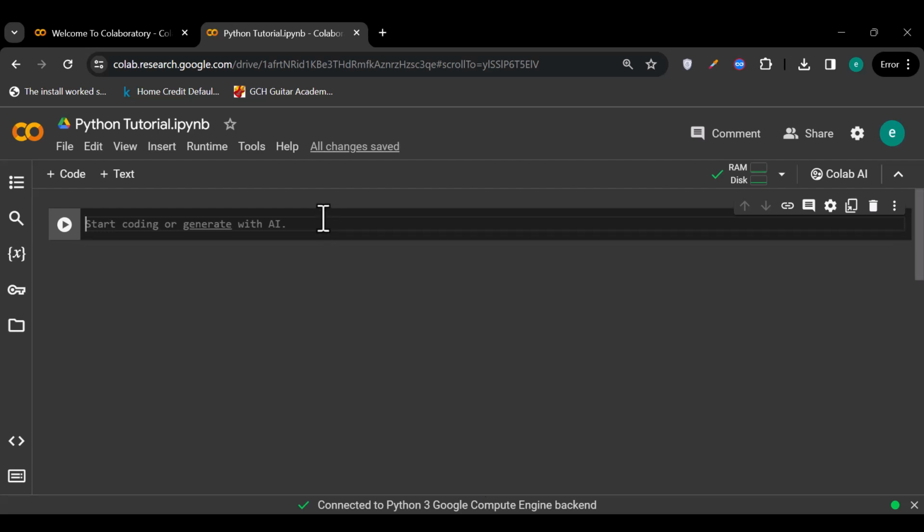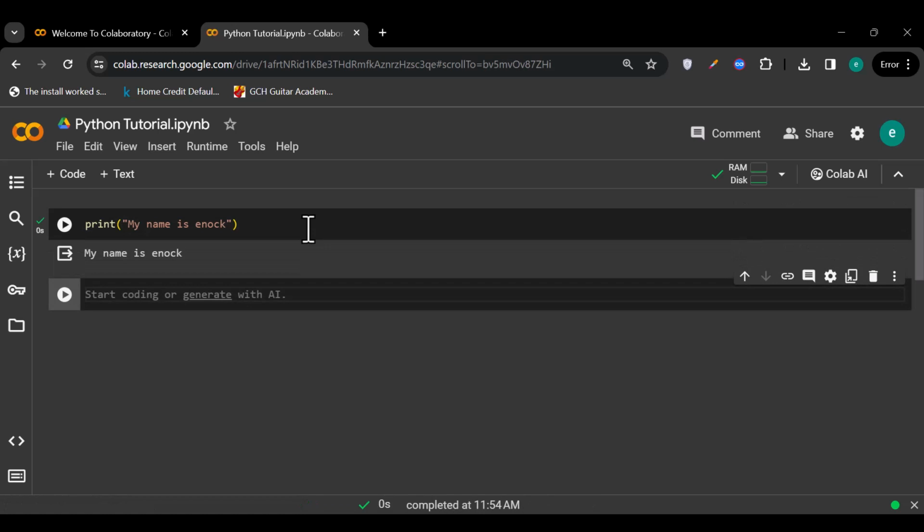Let me show you guys. If you're to print something, for example, print, my name is Enoch. So this is what I want to print. Hit Shift and Enter to run the code, and it returns the statement. Then I can move on to the next code.